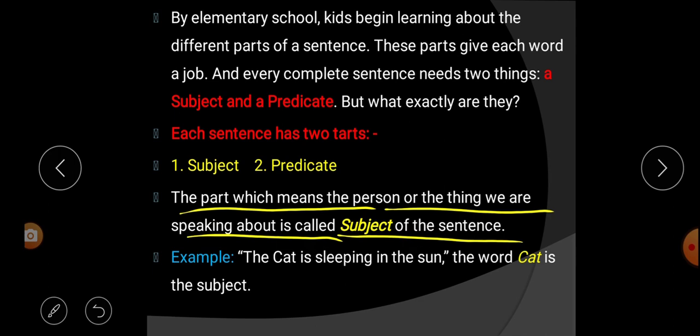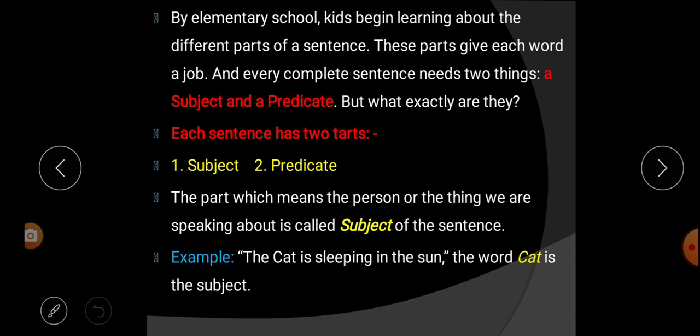That means in a sentence, about a person or a thing we are speaking or talking, that part is called the subject of the sentence. Listen carefully. In a sentence, when we speak about someone or something, that part is called what? Subject of the sentence. Let us take an example.